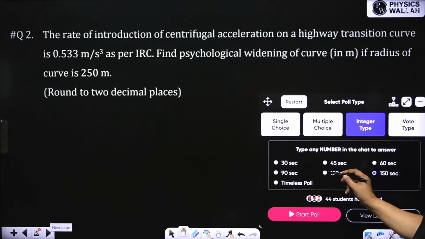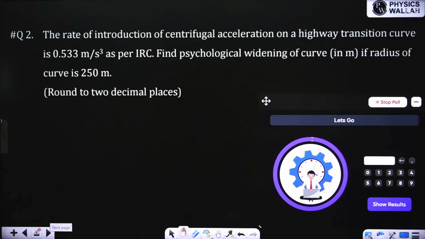This question will take some time, so I'll give you 2 minutes. Very good.